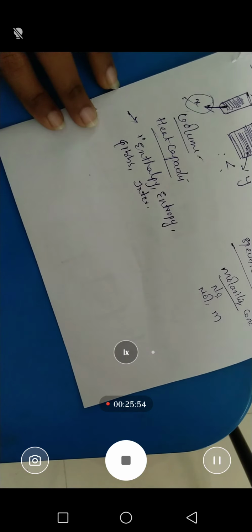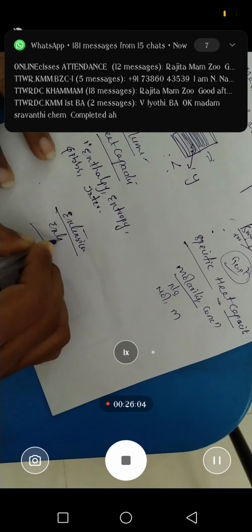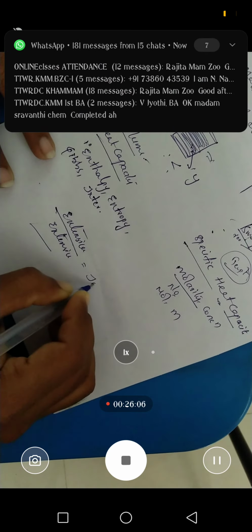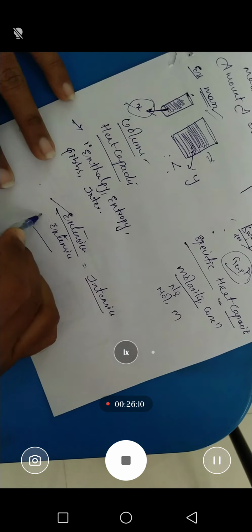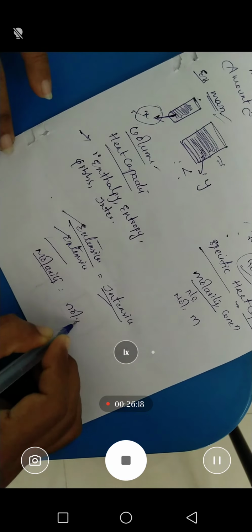Identification of extensive and intensive properties: extensive by extensive is equal to intensive. That means extensive property upon extensive property, we get the intensive property. For example, molarity. What is molarity? Number of moles by volume.